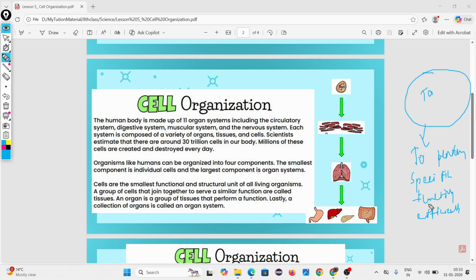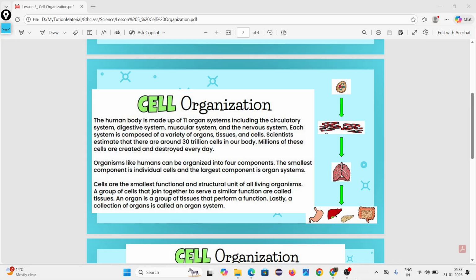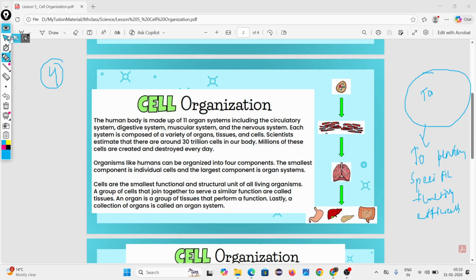First tell me how many types of organization are found in a human body? Four.